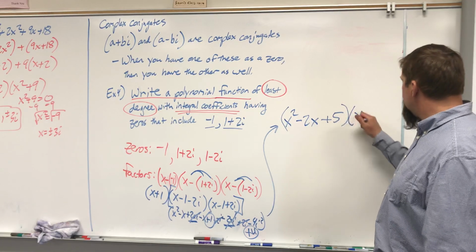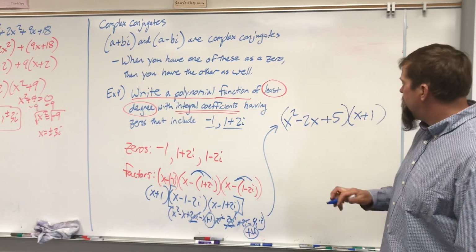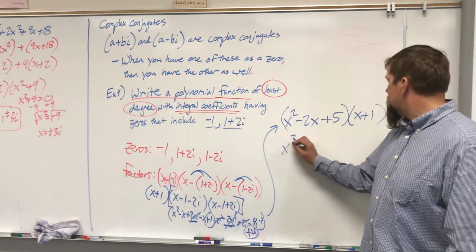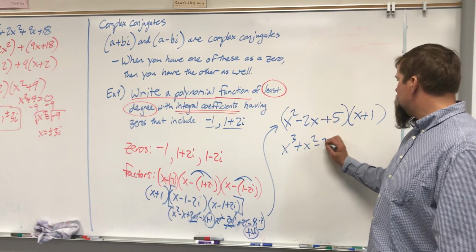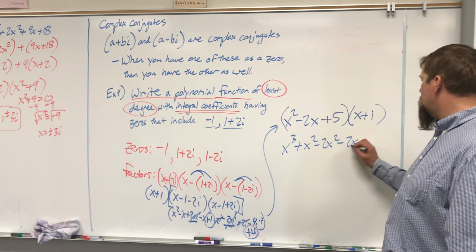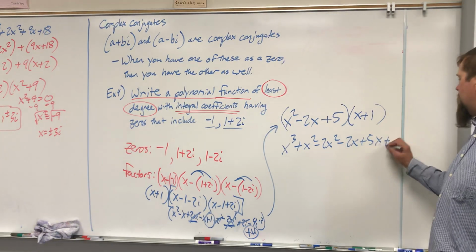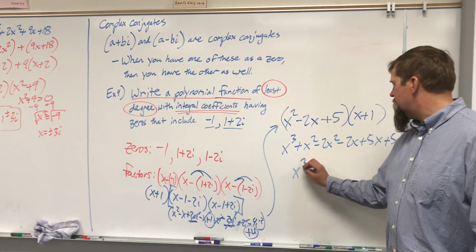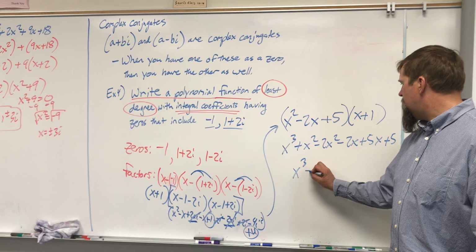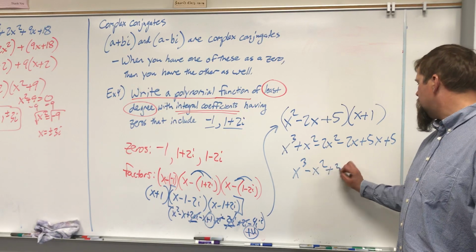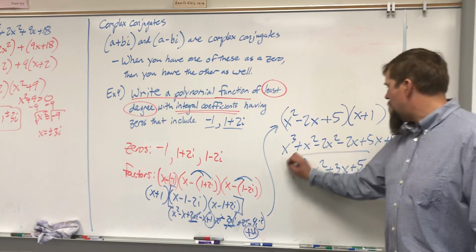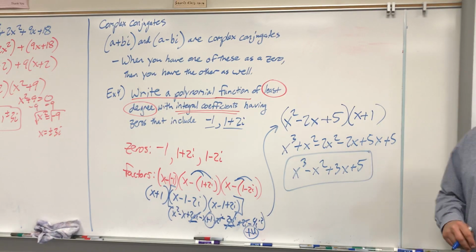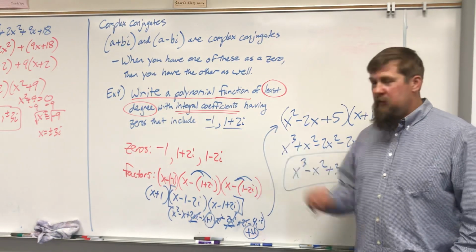But then I'm going to take this trinomial times x plus 1, and I end up with x cubed plus x squared minus 2x squared minus 2x plus 5x plus 5. So my answer is x cubed minus x squared plus 3x plus 5. And there's my polynomial that has those three zeros.